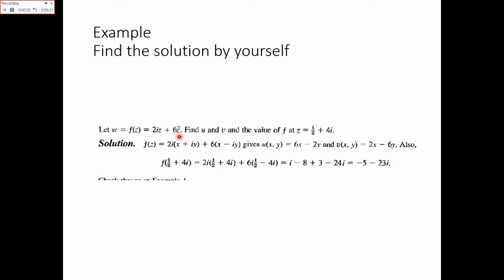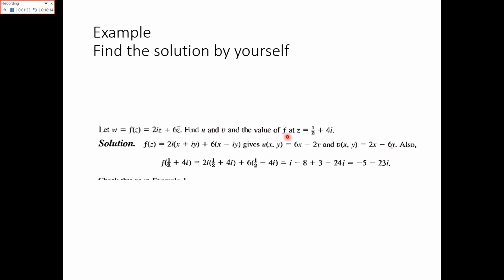So if the complex number is x + iy, its complex conjugate would be x − iy. So the function f(z) would be equal to, as given, 2i in place of z, you have x + iy, plus 6 times z bar, which is equal to x − iy. After solving the equation, the real and the imaginary part of the function would be u = 6x − 2y, v = 2x − 6y. So these are basically the real and the imaginary part of the given function.